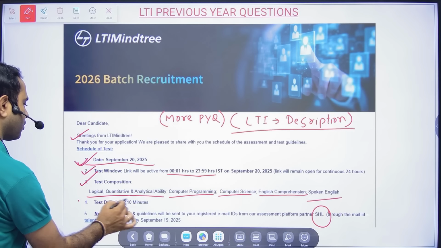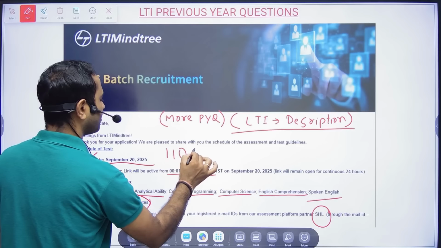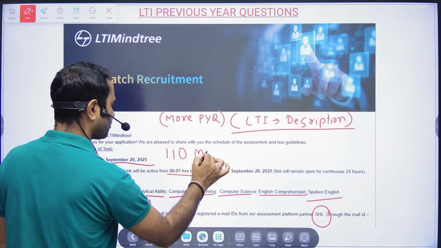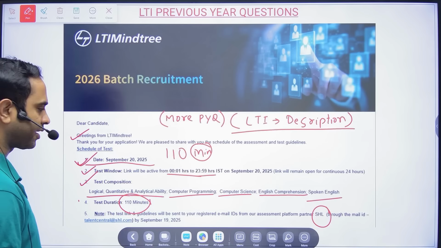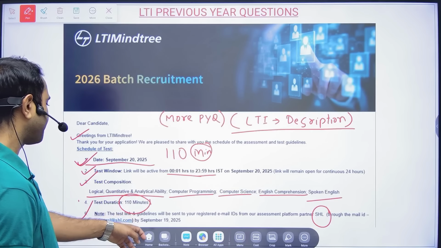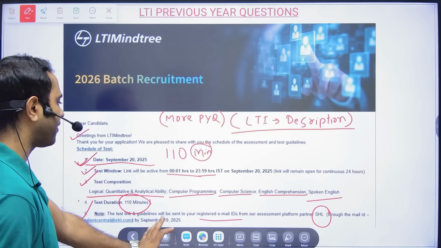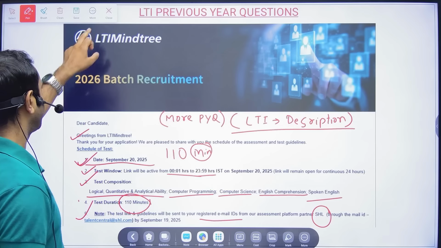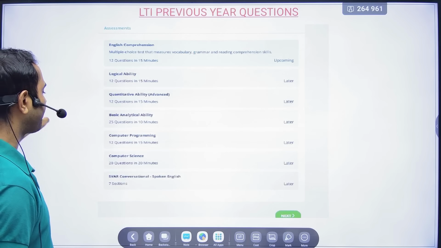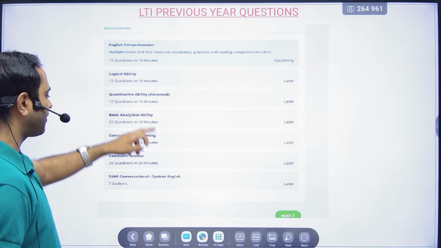The total test duration is 110 minutes, which now includes your spoken English SVAR test. The test link and guidelines will be sent to your registered mail from our assessment platform SHL by September 19, 2025.